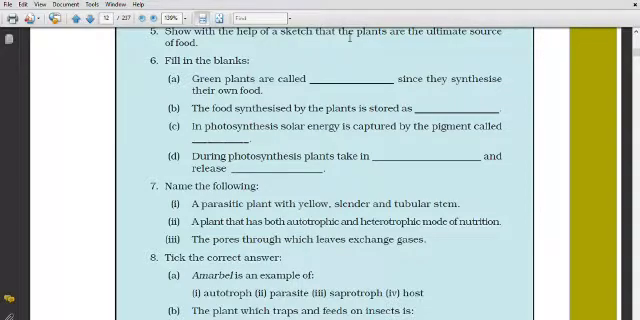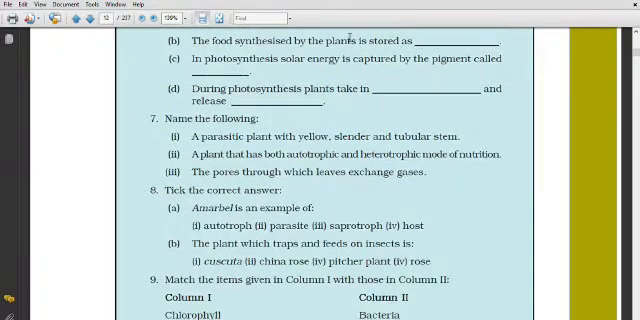Now last one, tick the correct answers. Amarbale is an example of. Just now we have done in name the following, that are parasites. Now B, the plant which traps and feeds on insects, that is pitcher plant.